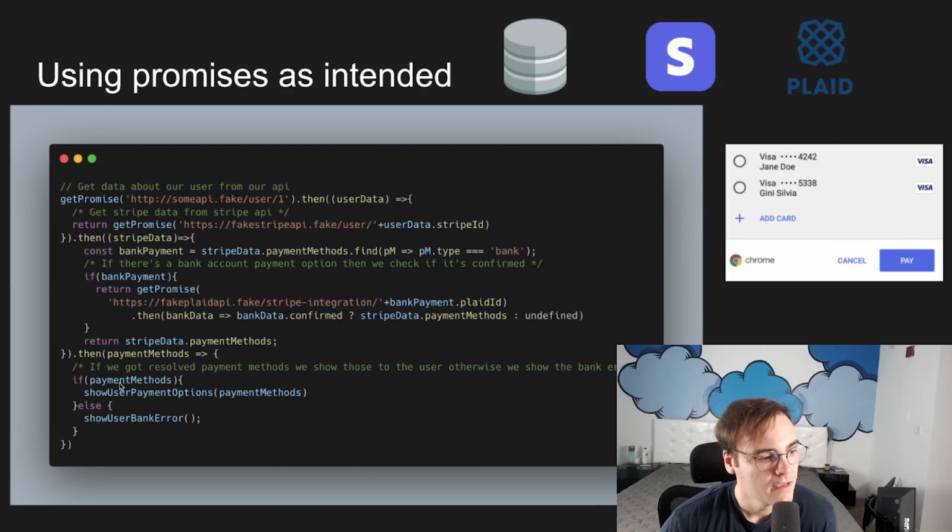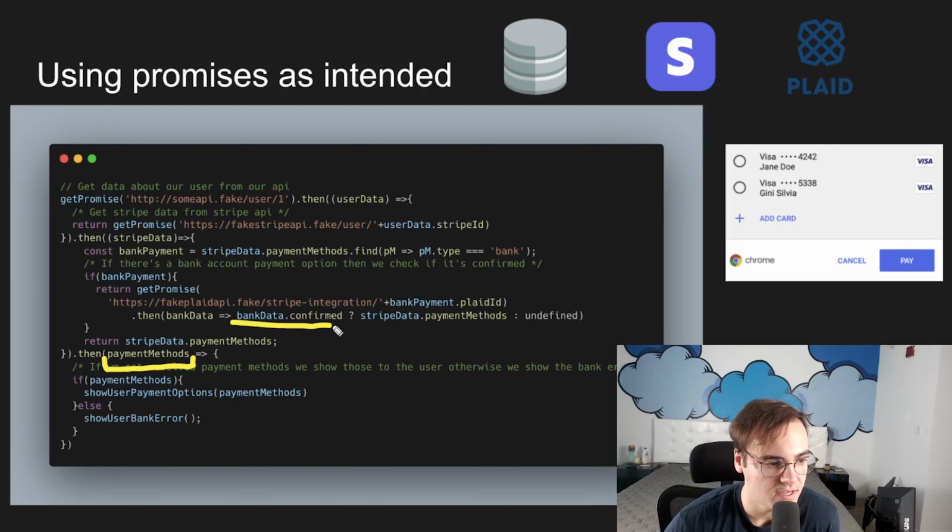What we do is, since we're getting those payment methods here in this .then handler, we know that these payment methods are either going to be the methods we want to display, or in the case where the bank data is not confirmed, we're going to get undefined. So we can check, hey, if the payment methods are there, then we can show them to the user, right?